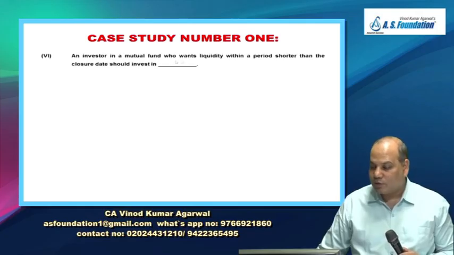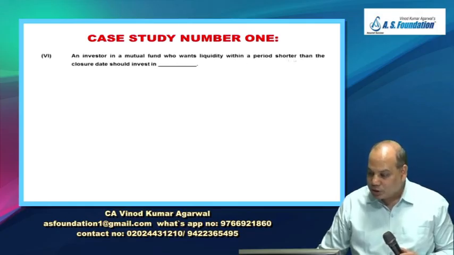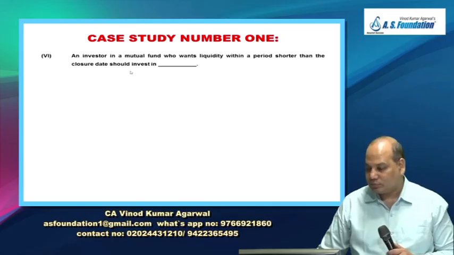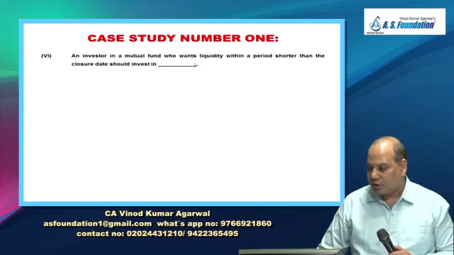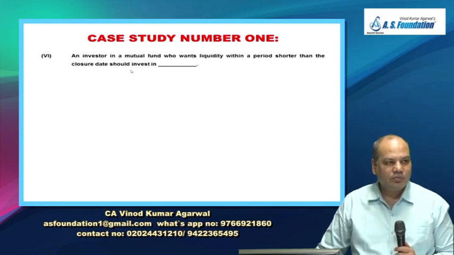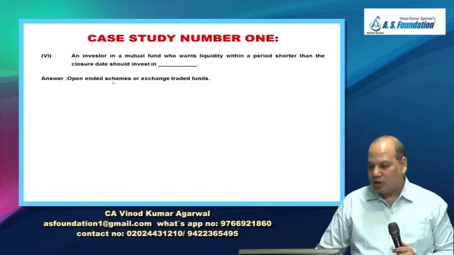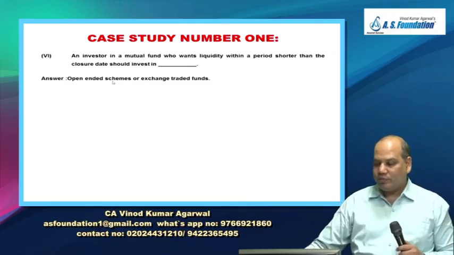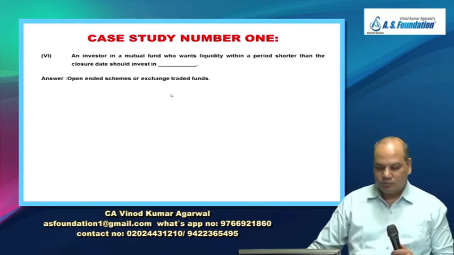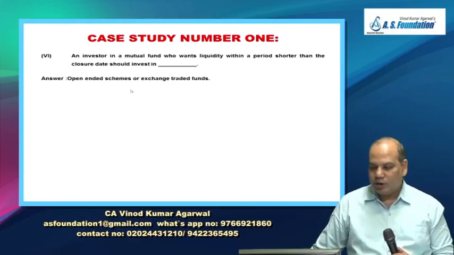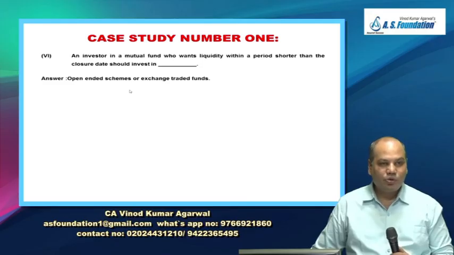An investor in a mutual fund who wants liquidity within a period shorter than the closure date should invest in what? That means he wants very short liquidity. So where should he invest? He can invest in an open-ended scheme, liquid fund also you can write, or exchange traded fund. Open-ended liquid fund scheme you can write. Open-ended money market mutual fund scheme you can write.